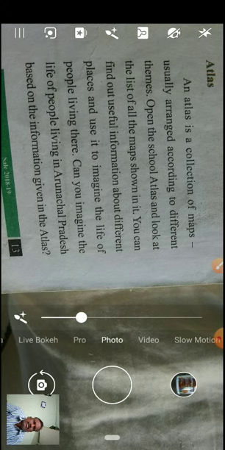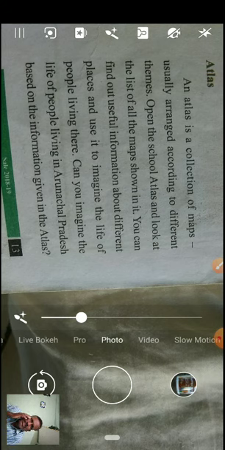Children, when you buy the books, you must buy the atlas. For social studies, without an atlas, it's very difficult to study. It is compulsory, 100%. As 8th class students, we need an atlas, because the study of atlas helps you a lot in your coming classes also. Not only 8th, 9th, 10th, in your future, atlas is always useful, children. It gives us a lot of information. It gives us science knowledge and geographical knowledge also.